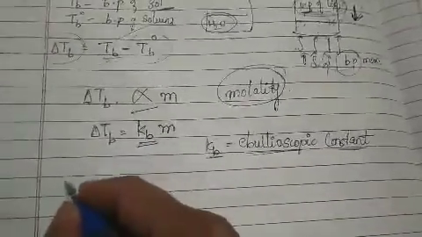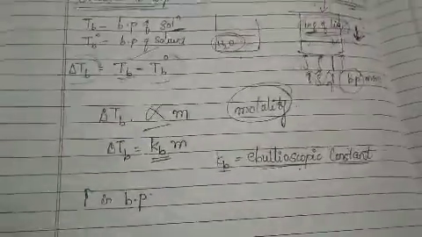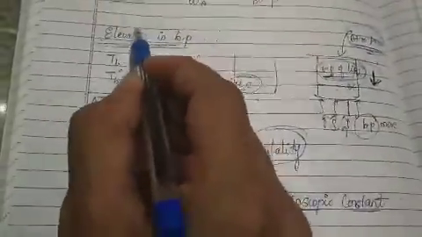Basically, it is the increase in the boiling point observed. Why? Because it's a constant observed in the elevation part.